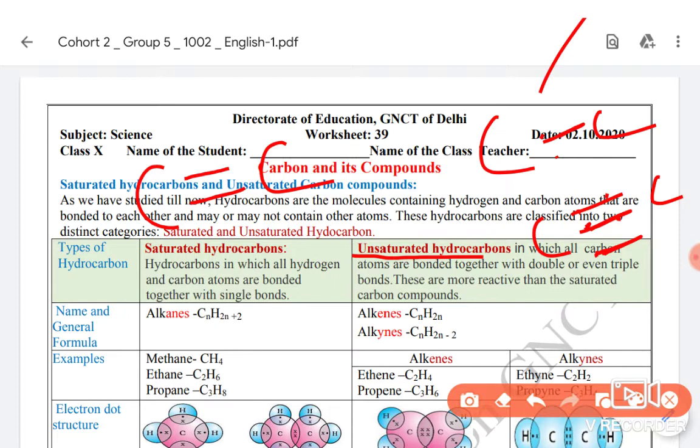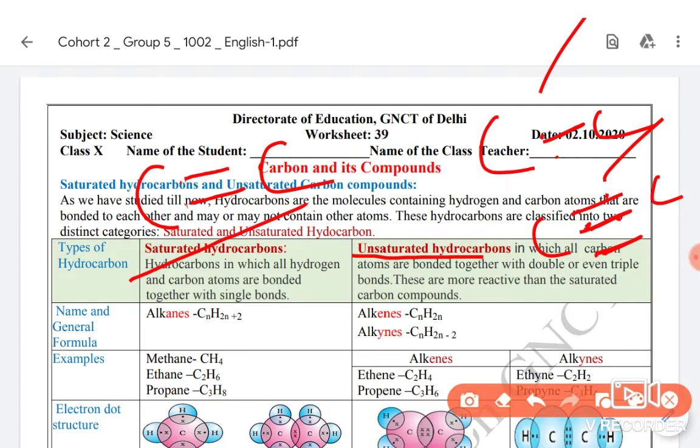But whether the number of carbon atoms is 100, 10 or 3, if any two of those carbon atoms have shared more than one electron pair between themselves, meaning a double bond or a triple bond has been formed, then it is unsaturated.